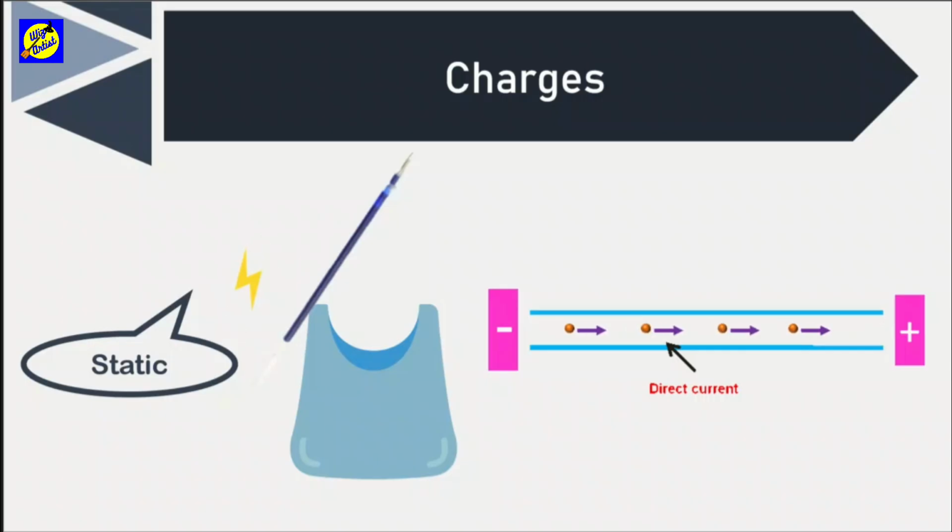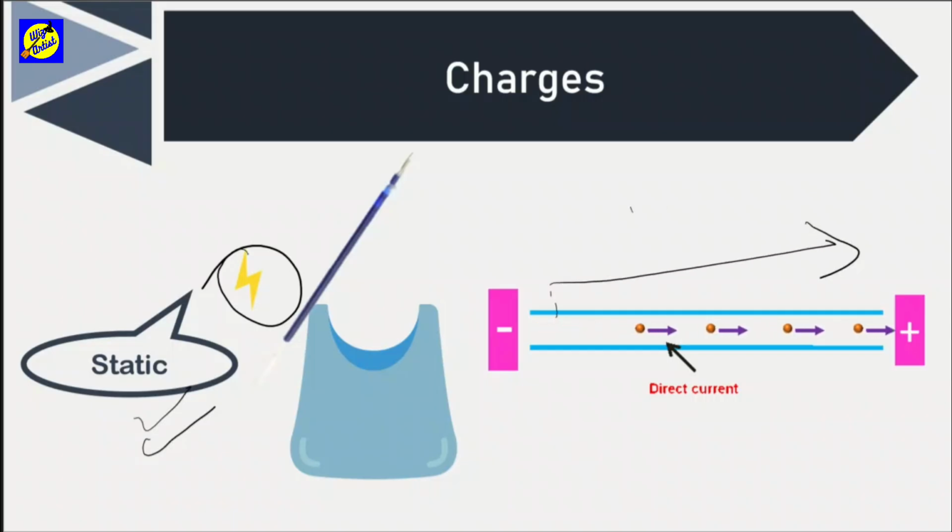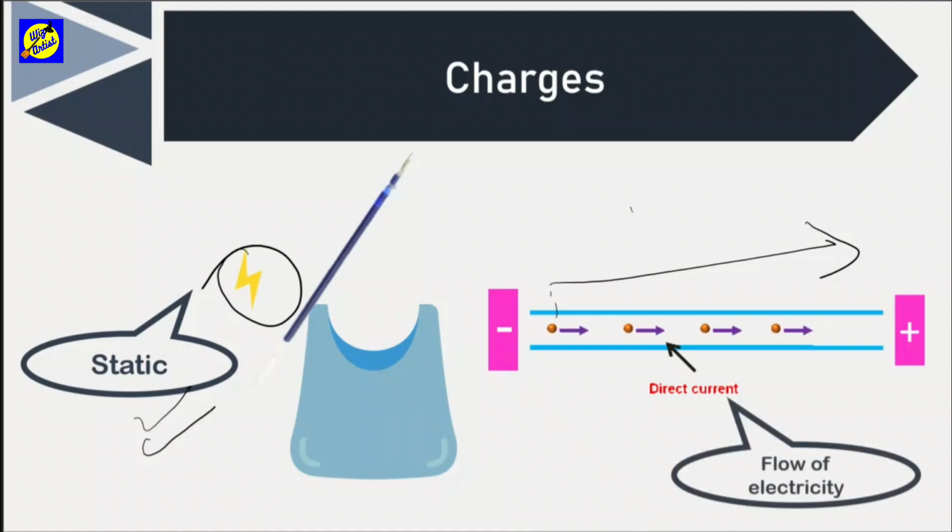So over here, basically this lightning shows charges. Okay, we've just used it as a symbol. So over here, we have it not moving. It's in the same position, so we can say that it is static. But as we just saw, if they're moving in whatever direction, it means there is a current, there is a flow of electricity. So basically we can say that the movement of charges is the flow of electricity. And if charges are static or stay in one position, they have some other properties, which we will eventually study.